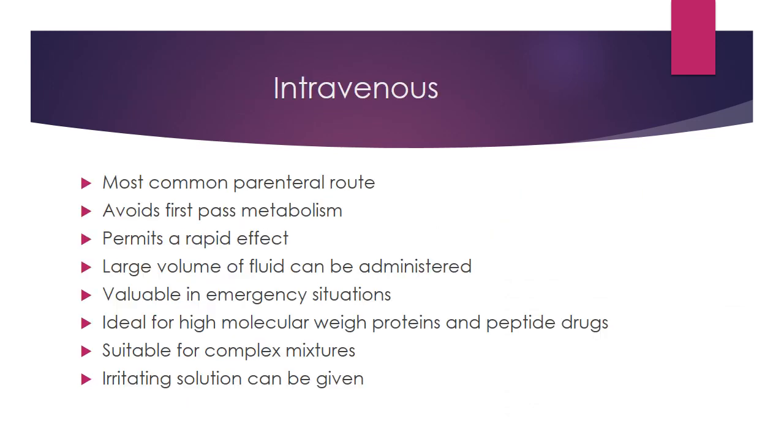The intravenous route is the most common parenteral route. So these are the advantages of the intravenous route. It is the most common parenteral route, and I have already told you that the parenteral route avoids first pass metabolism. That is, first pass metabolism does not occur in the parenteral route. It also permits a rapid effect.